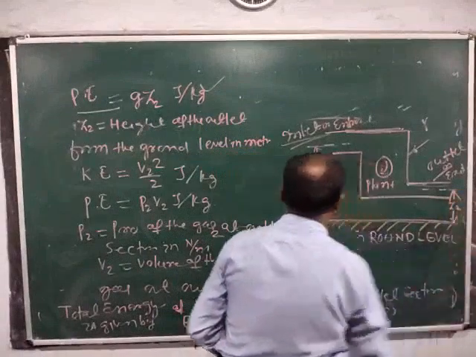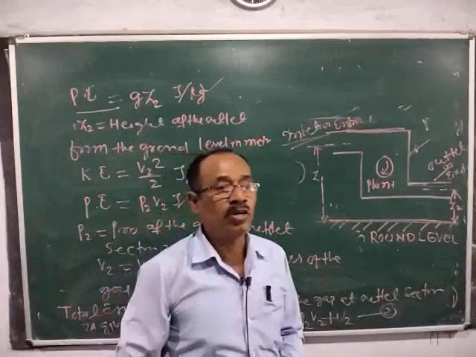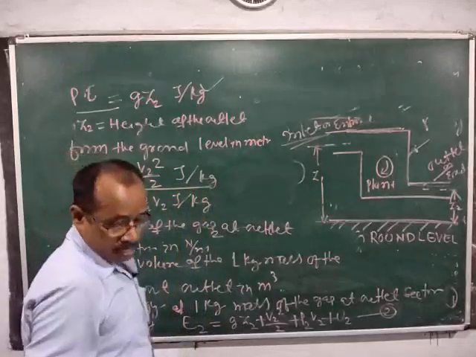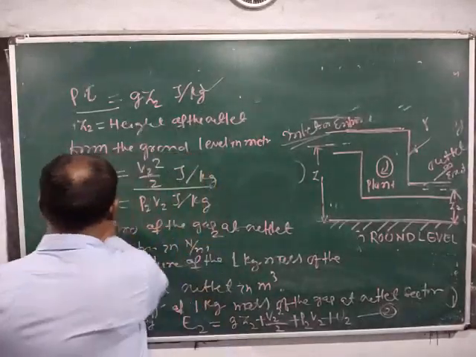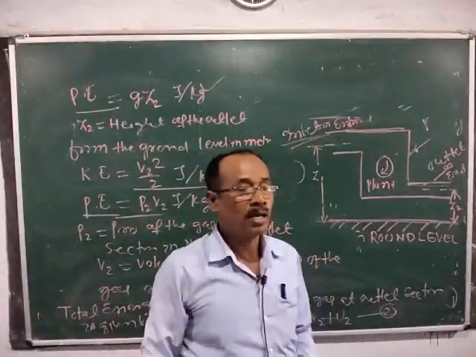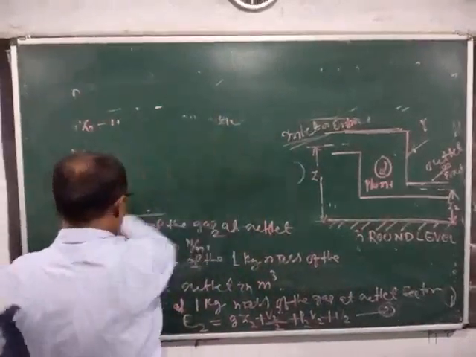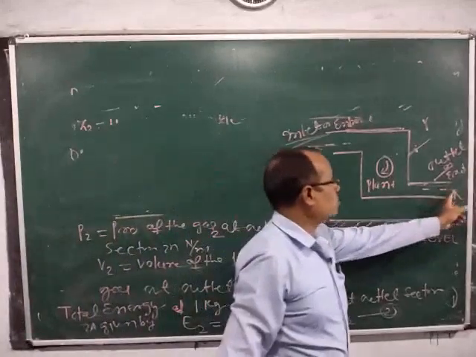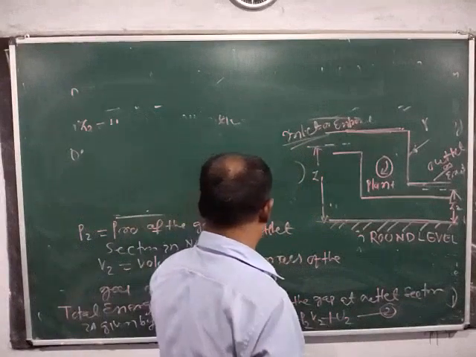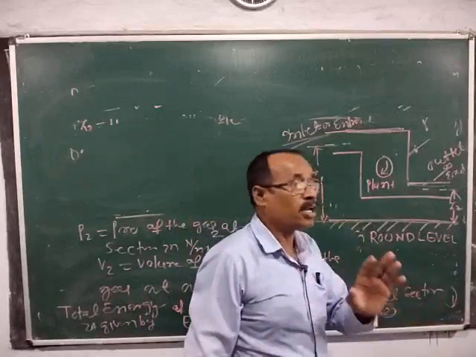Kinetic energy is v2 square by 2 joule per kg. Pressure energy is P2 V2 joule per kg, where P2 is the pressure of the gas at outlet section, and V2 is the volume of 1 kg of mass of the gas at outlet section in meter cube.